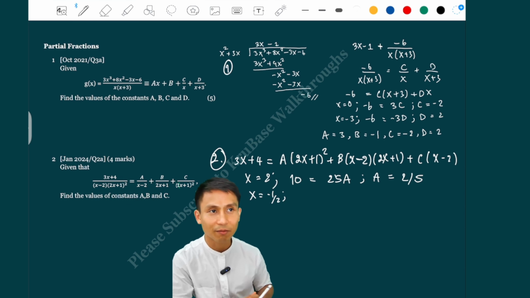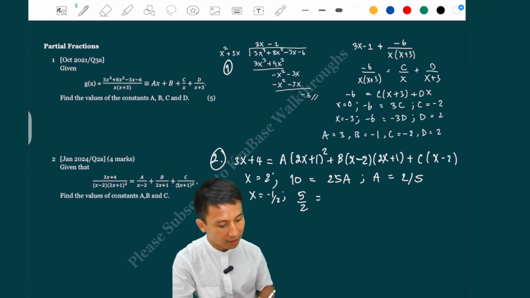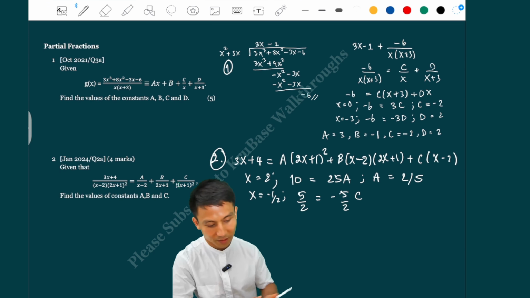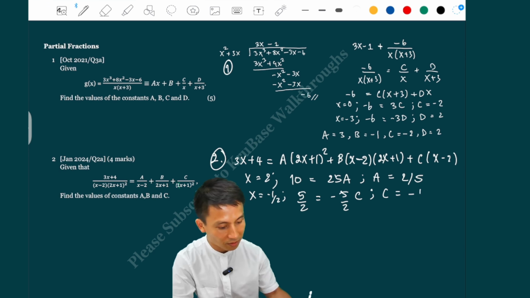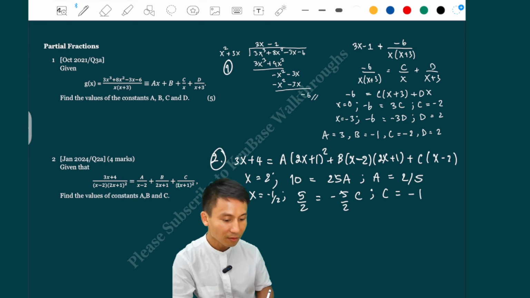Minus 3 over 2 is like minus 1.5, so that's 2.5. 2.5 is 5 over 2, equals, and then the c, right? So minus 1 over 2 minus 2, that's minus 2.5, which is minus 5 over 2 again, c. So clearly c is minus 1, right? Okay, I'm just checking.